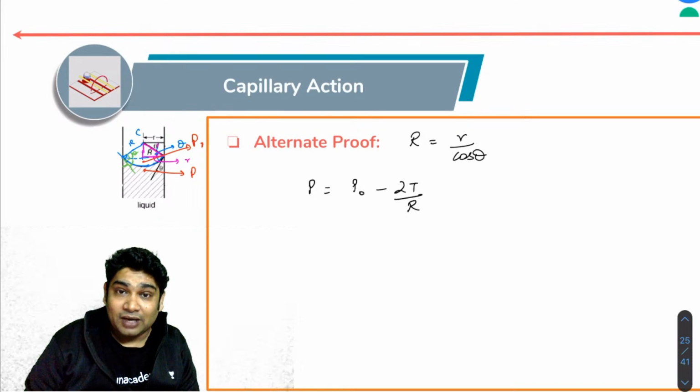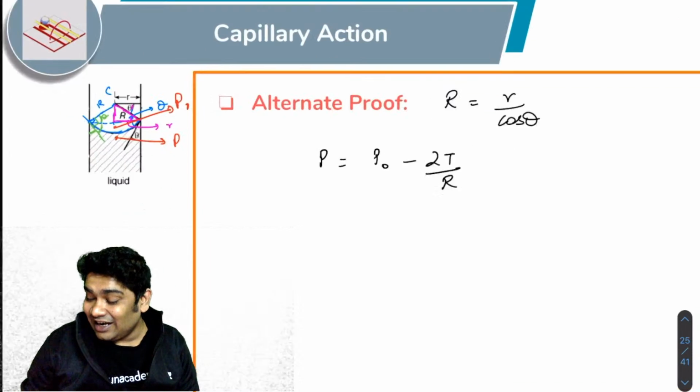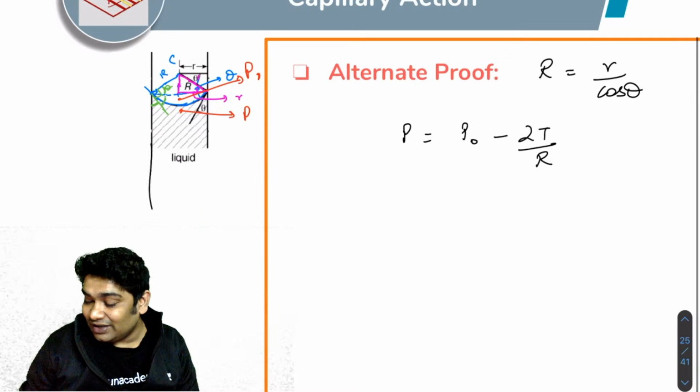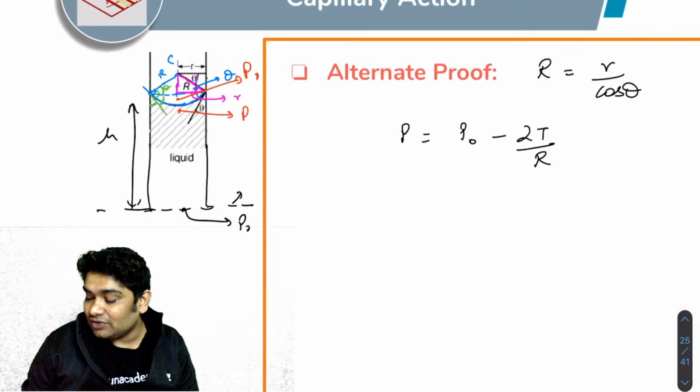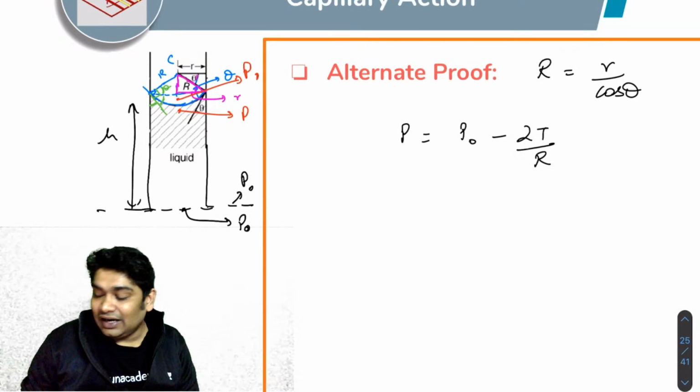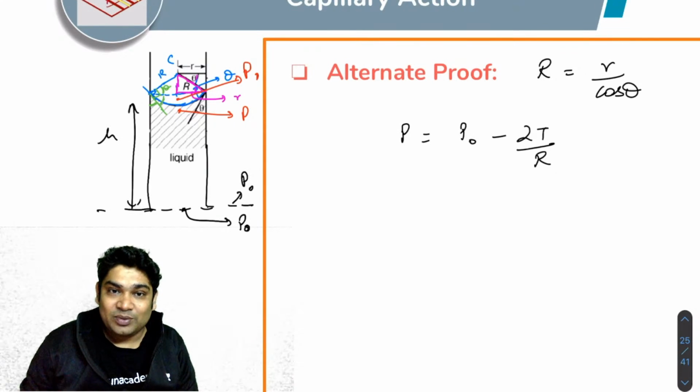Great, if you remember our discussion from yesterday. And now if I come down a height h, here also the pressure was P naught. So from Pascal's law, at the same horizontal level, the pressure again has to be P naught.